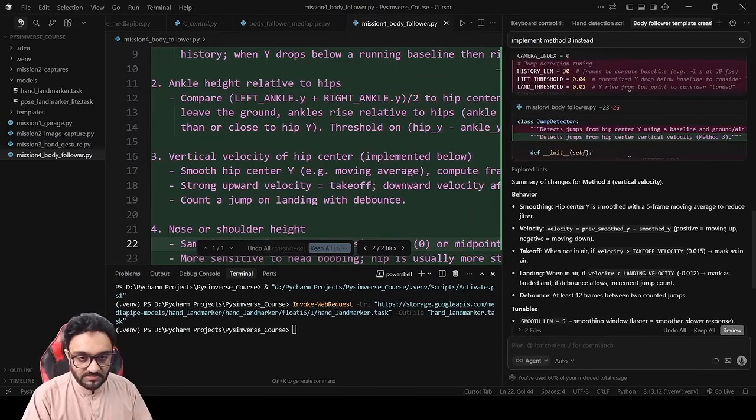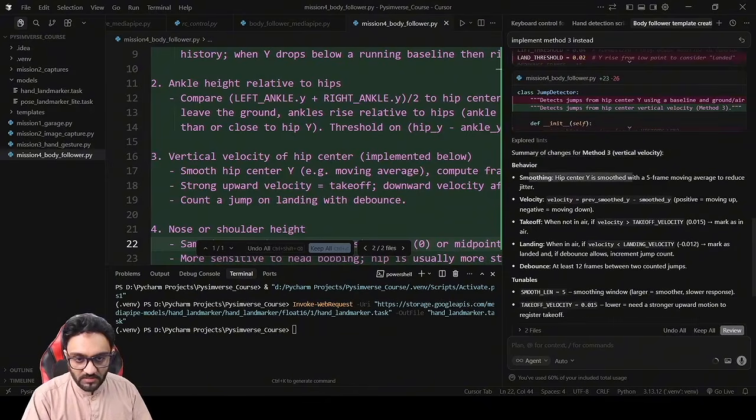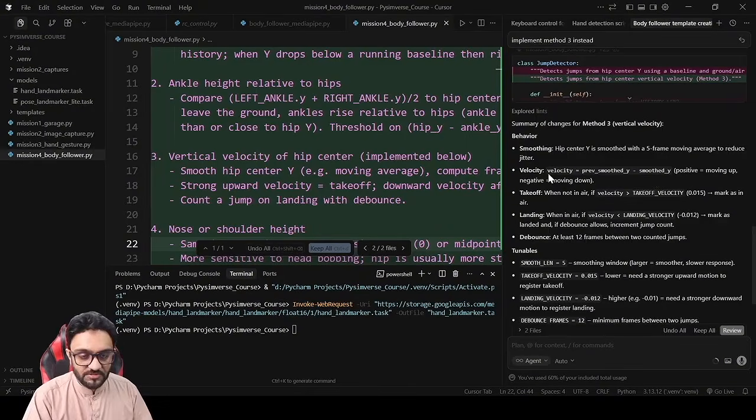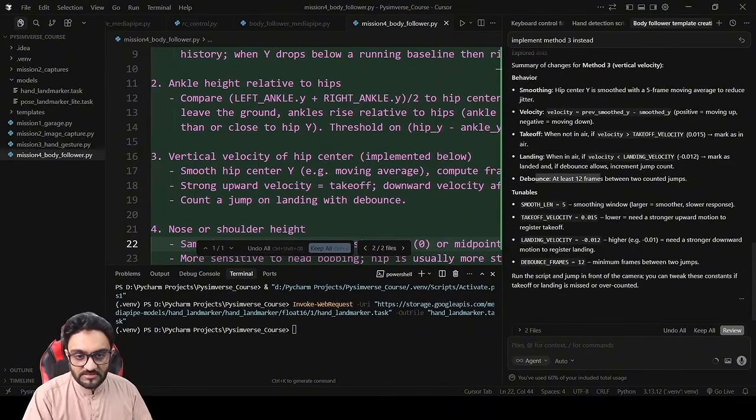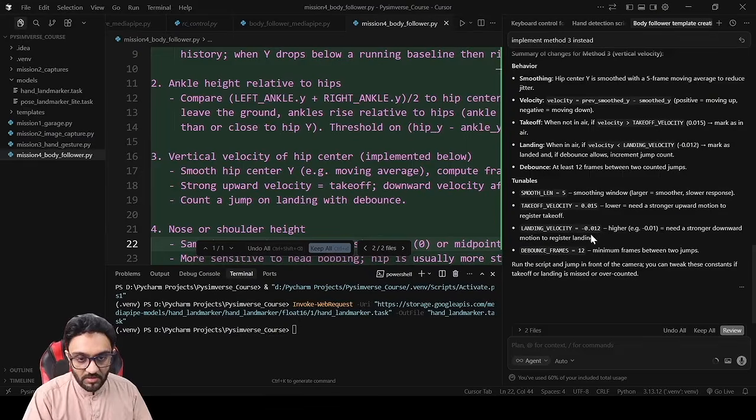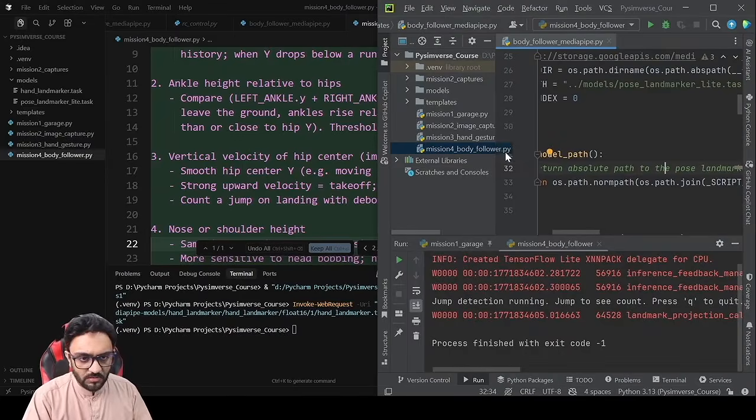There you go. It has implemented. Summary of changes. Method 3 behavior is smoothing hip center Y for 5 frames average to reduce noise. Then it's taking the velocity. It's counting the takeoff and the landing. And then at least a debounce of 12 frames between counted jumps. Okay. A lot of variables though. Let's see if that will work.